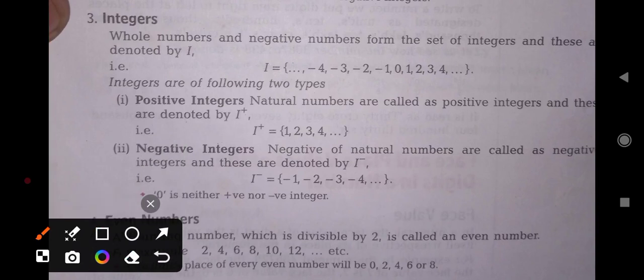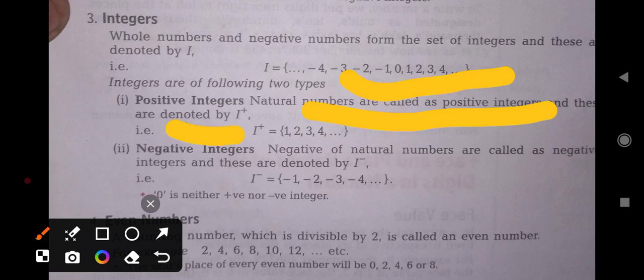Integers. Whole numbers and negative numbers form the set of integers, and this is denoted by I. I is equal to {..., -4, -3, -2, -1, 0, 1, 2, 3, 4, ...}. Integers are of the following two types: positive integers